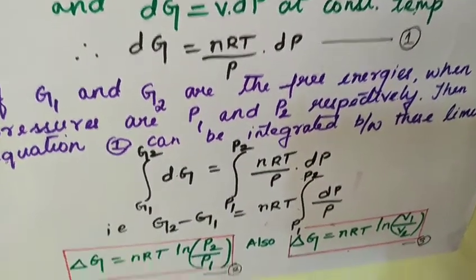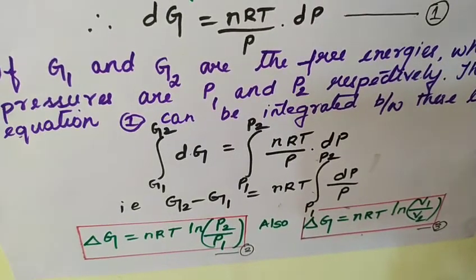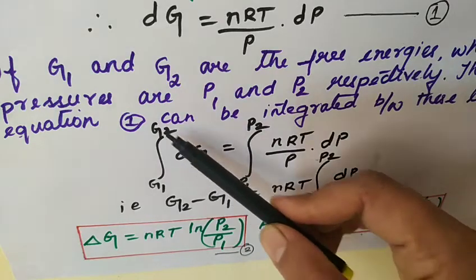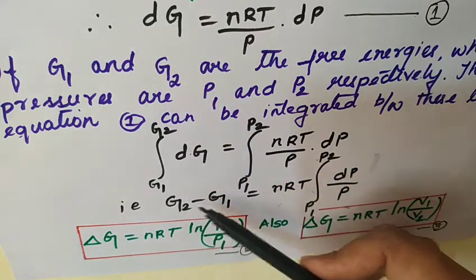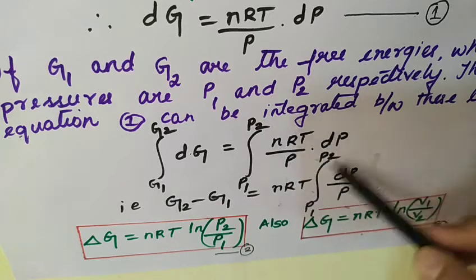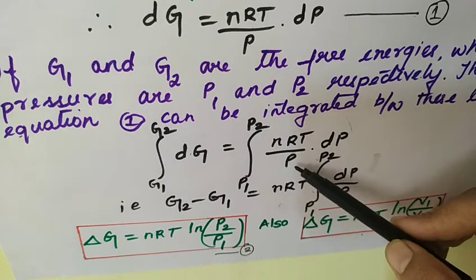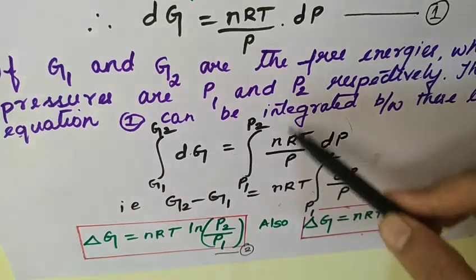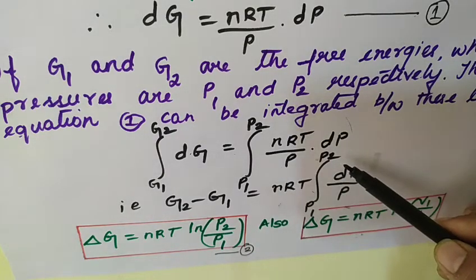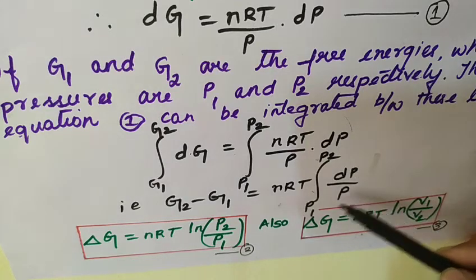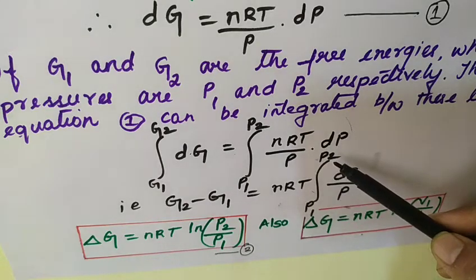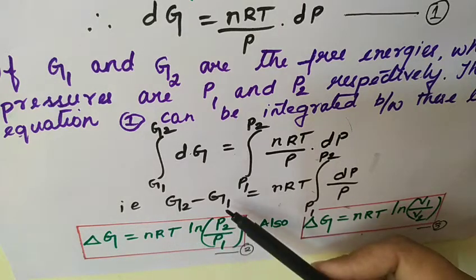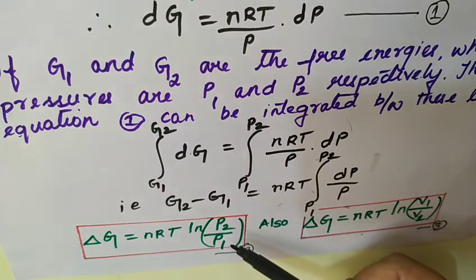If we integrate dG between the limits G1 and G2, we have upper limit minus lower limit, G2 minus G1. In the other term, nRT is constant, so it is taken out of the integral, and then we integrate dP by P between the limits P1 and P2. So we arrive at the expression delta G is equal to nRT natural log P2 by P1, upper limit minus lower limit.